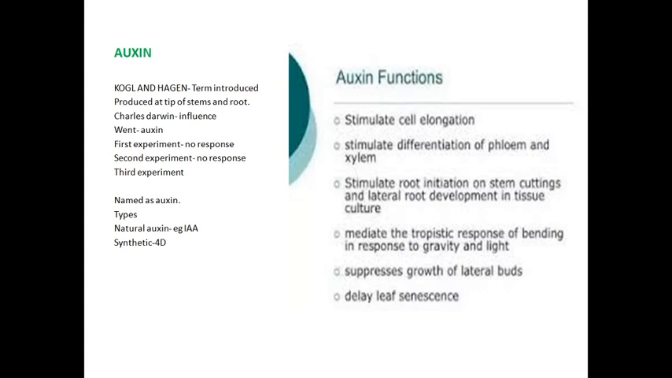2,4-dichlorophenoxyacetic acid. Not only that, other synthetic auxins also occur: PAA, phenylacetic acid; IAN, indole-3-acetonitrile; and IBA, indole-3-butyric acid. These are some examples of synthetic auxins. Now the physiological effects.